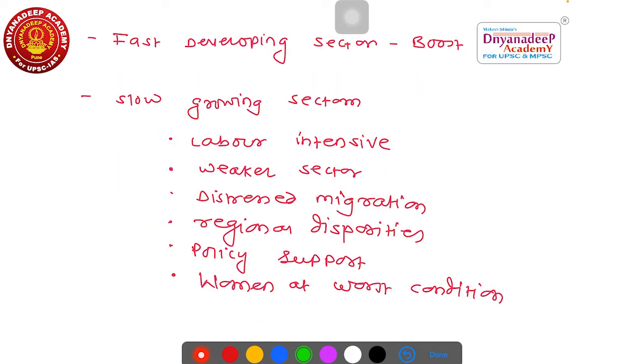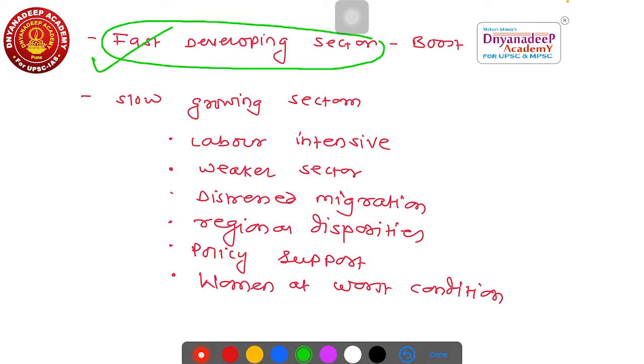Here the formal sector is already growing at a very fast pace. So we have to just take certain policy, structural and financial decisions to maintain the momentum gained by this formal sector. We have to take care that the growth of the formal sector is not dragged down by the informal sector. We have to take care of this particular fast developing sector.